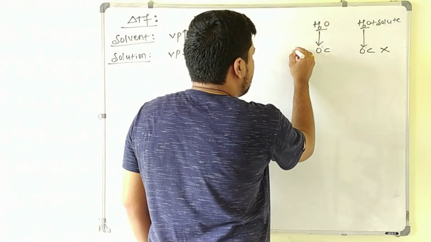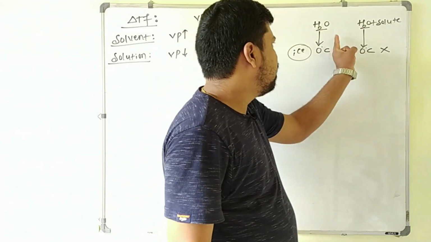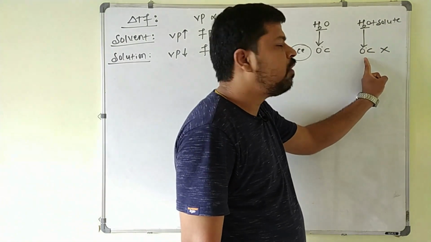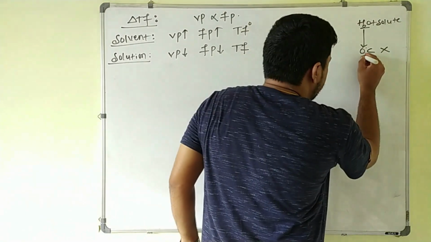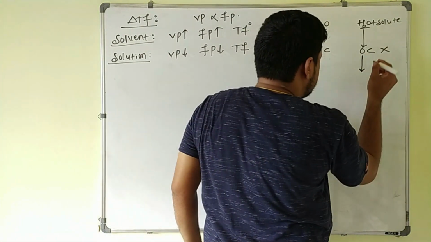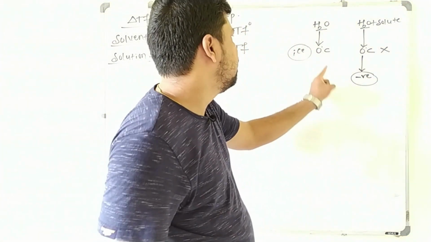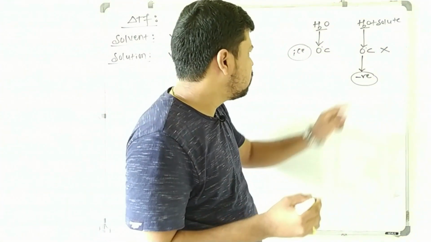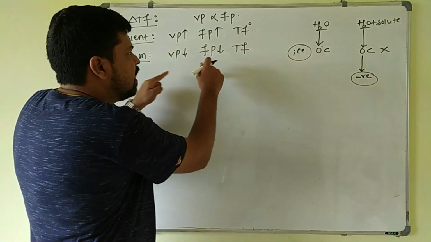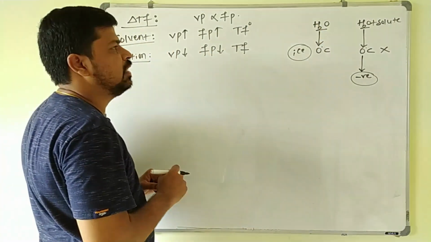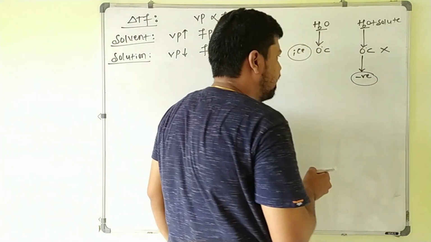Here the water becomes ice at 0 degrees Celsius only, but in the case of a solution, whenever the solute is added to the water, it will not freeze at 0 degrees Celsius. Its freezing point decreases. It may freeze at a negative temperature, at a temperature lower than the freezing point of water. So the freezing point of the solution is less as compared to the freezing point of water. Here the freezing point decreases, and it will become solid at a negative temperature.